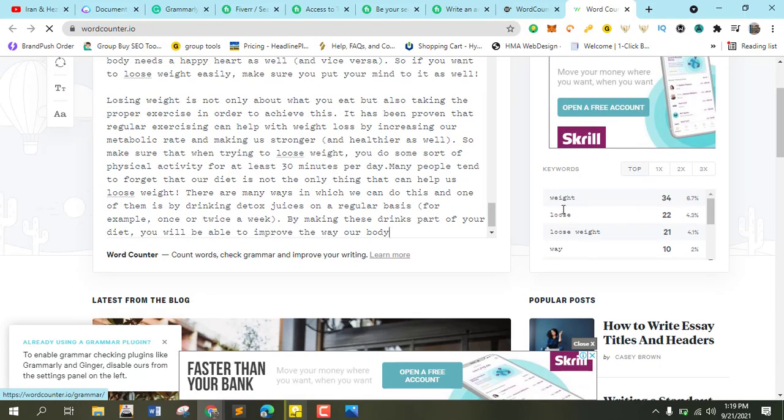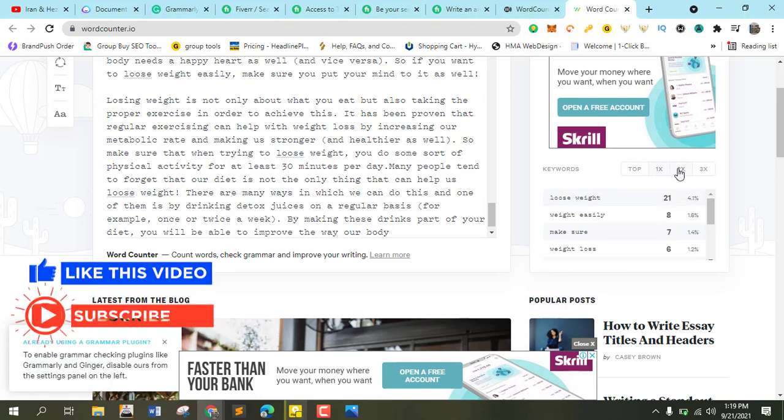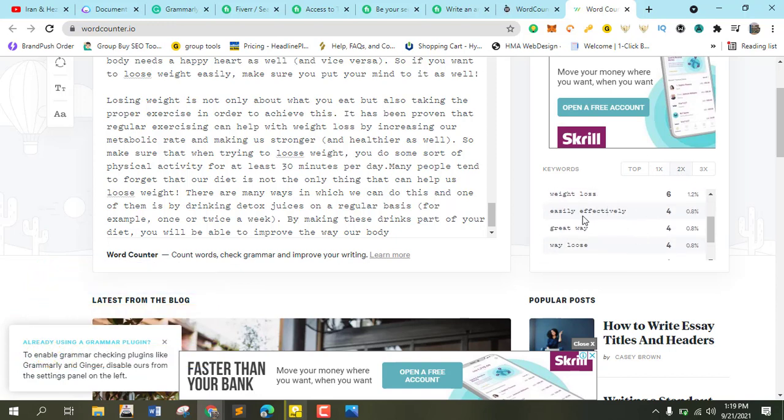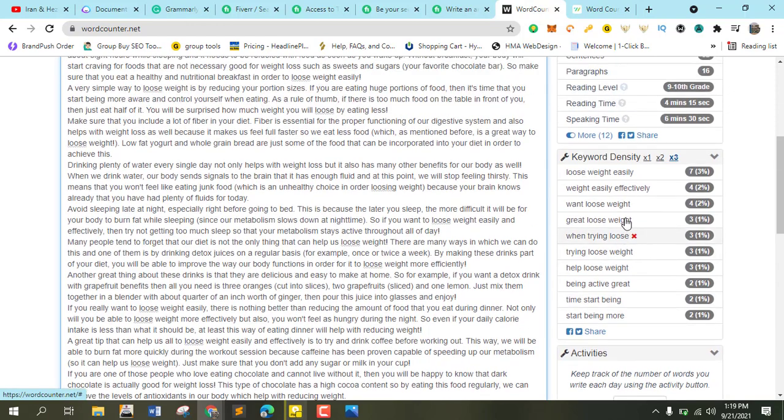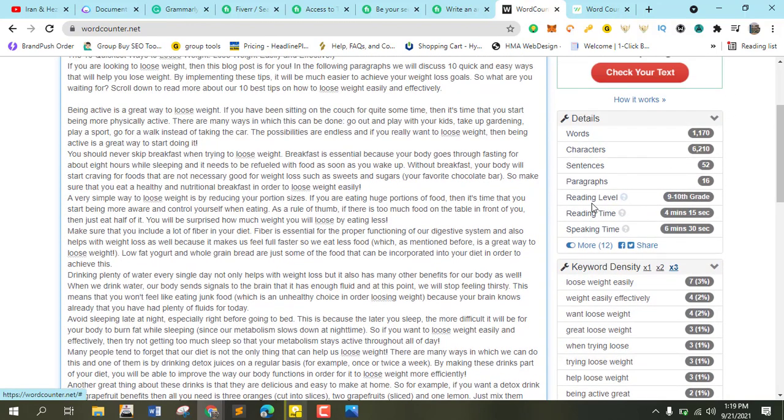So you can see weight is 34%. Lose weight is 21 times, which is 4%. Weight easily is 8%. Weight loss 6%. Effectively, as you can see, weight loss. So there are many, and this thing doesn't involve keyword sorting. As you can see, the keyword density here is like 7%.